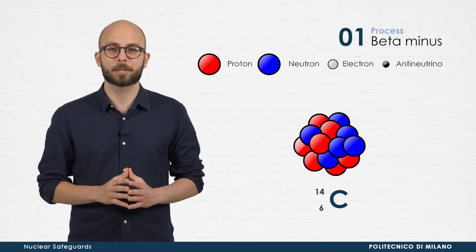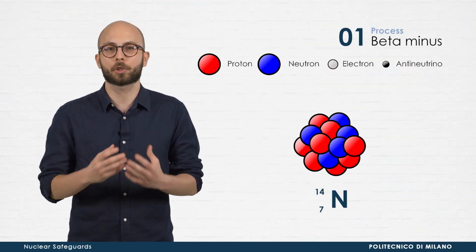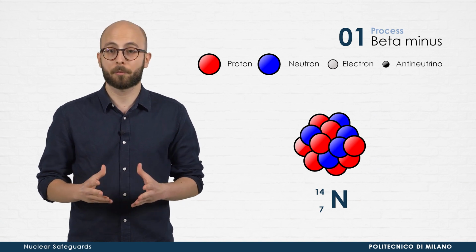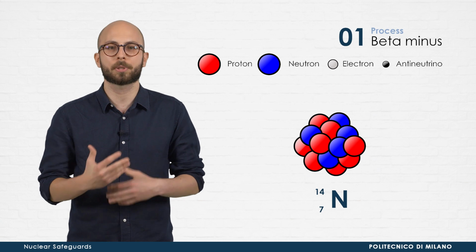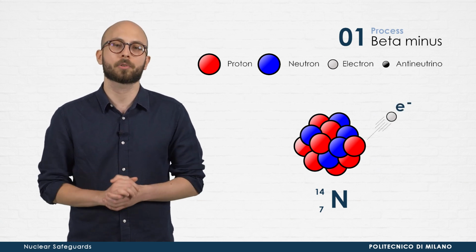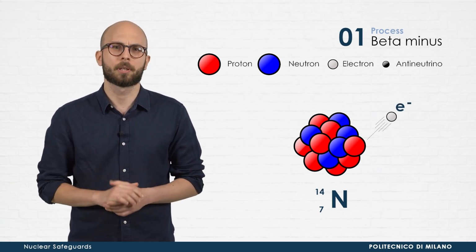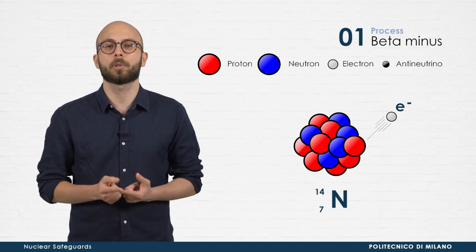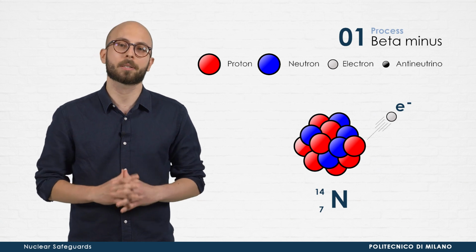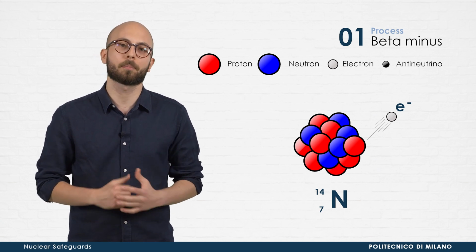This conversion process involves a variation of the charge of the nucleus. Therefore, to obey the law of charge conservation, the transformation proceeds with the emission of 1 electron. But pay attention, the emitted electron does not belong to the ones that orbit the nucleus, but is a brand new particle created in the nucleon conversion process.